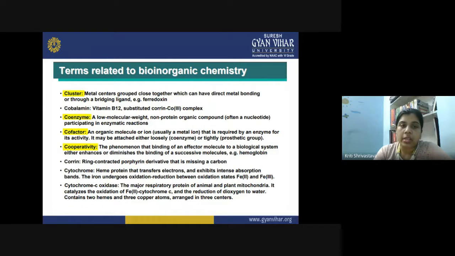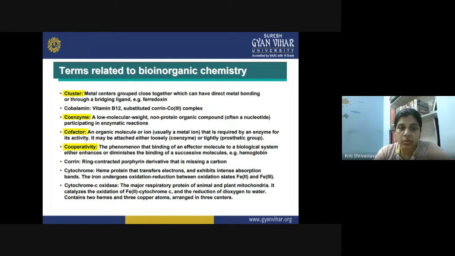Then cobalamin. And cobalamin we discussed many times in the previous lecture. It is actually vitamin B12, a substituted corrin cobalt(III) complex. So the general name is vitamin B12, but it is actually a corrin cobalt(III) complex.